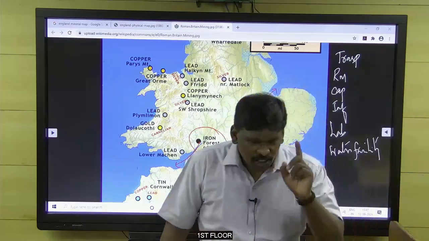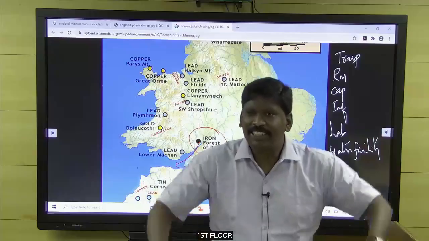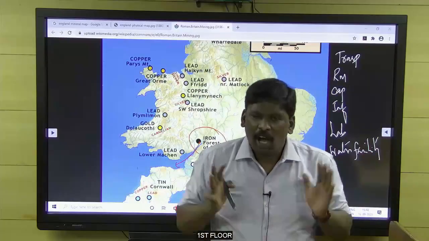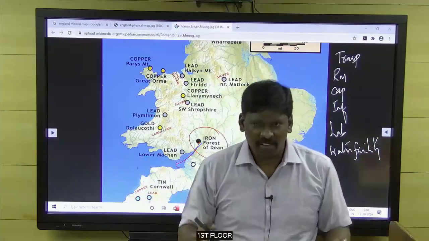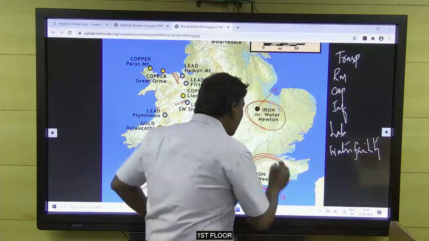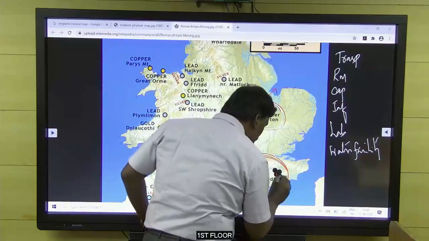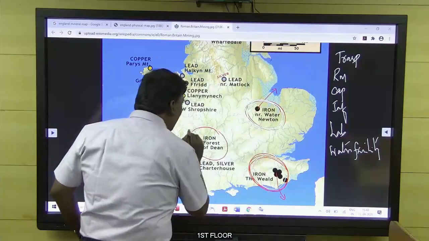So the first and the primary thing we need for an industry is raw material. How are industries built? With the help of iron. Machines were made by means of iron only. So England had a lot of iron mineral resources, plentifully present here and there.